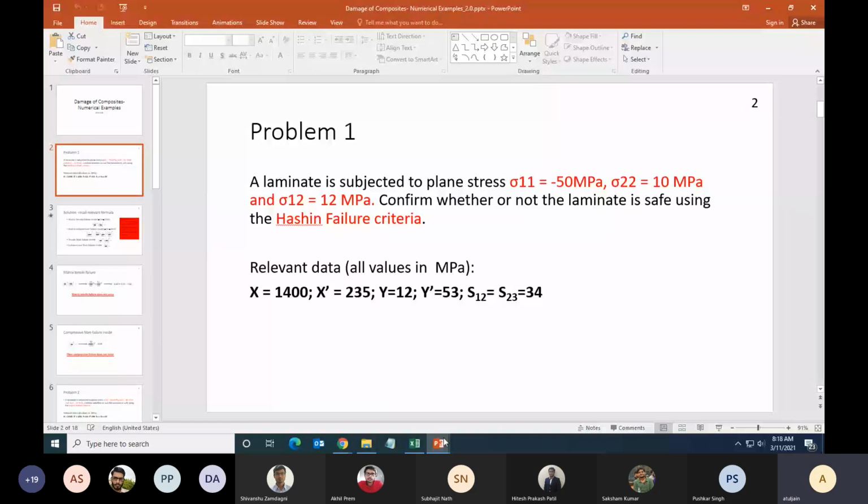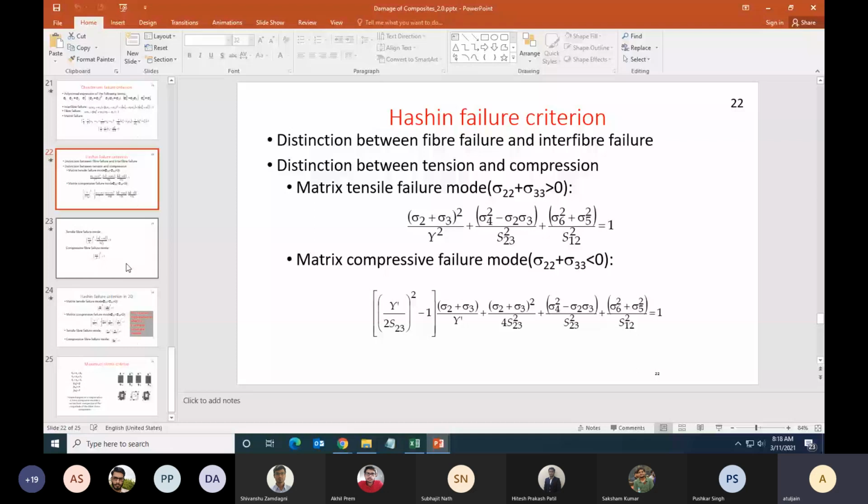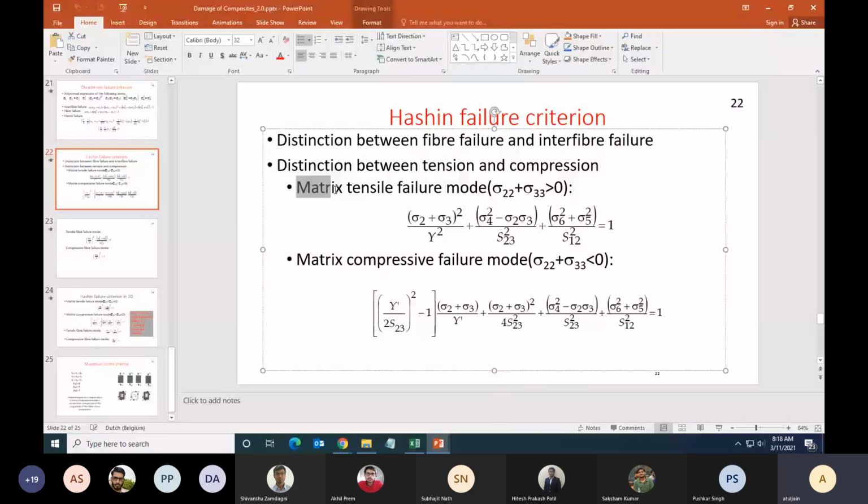Hashin failure criteria says that first of all, for the matrix failure, you have to identify whether it is tensile or compressive. Sigma 22 plus sigma 33: if it is greater than 0, we will use the formula for tensile failure. If it is less than 0, we will use the compressive.